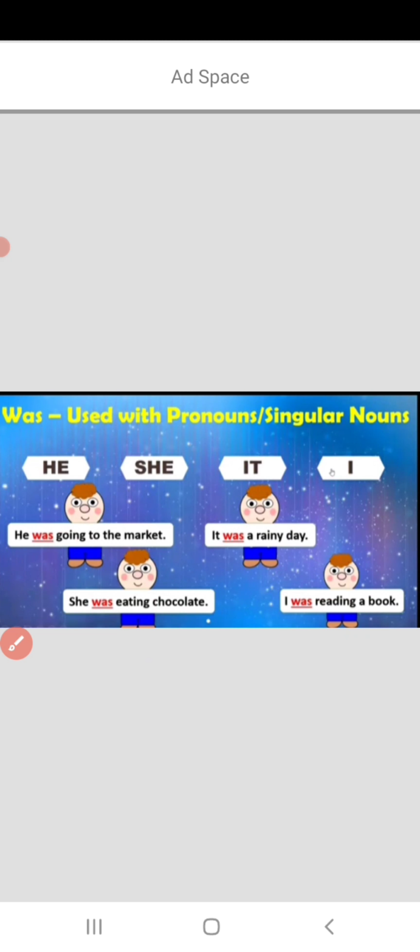Let's understand with the help of examples. I was dancing, he was dancing, she was dancing, girl was dancing, child was dancing. So here words like I, he, she, girl, child refer to singular nouns or pronouns and we are talking about past tense. So we will make use of was here. So was is used with pronouns and singular nouns.